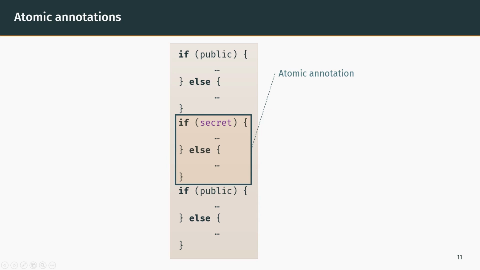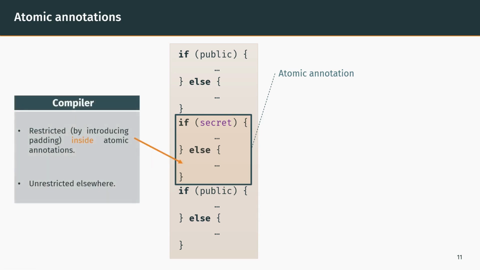The compiler may adopt 2 behaviors. Inside atomic annotation, it is restricted and carefully keeps the balance between branches, as in my previous example. However, outside of atomics, it is not restricted. To capture these possible behaviors, we introduce a more flexible security policy called T-sharp.